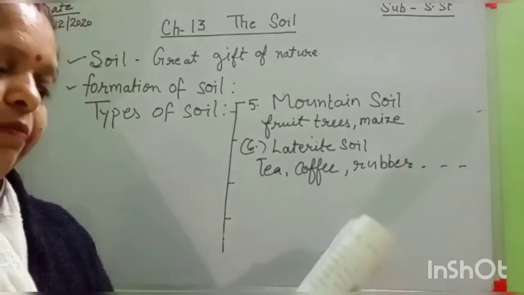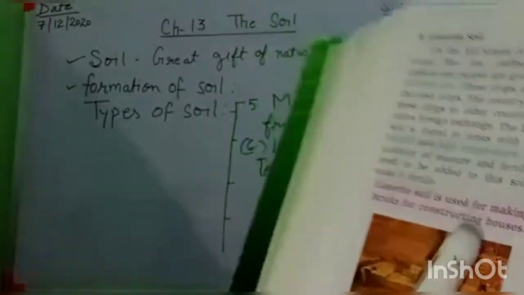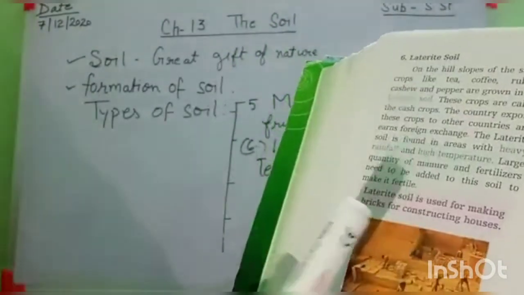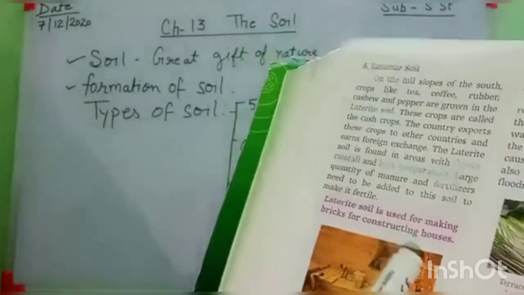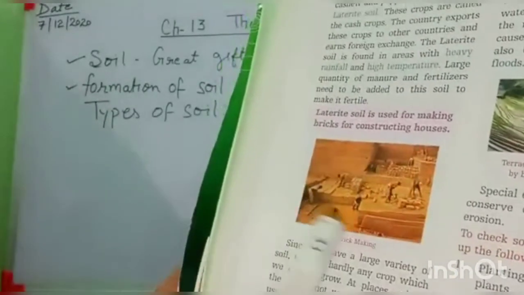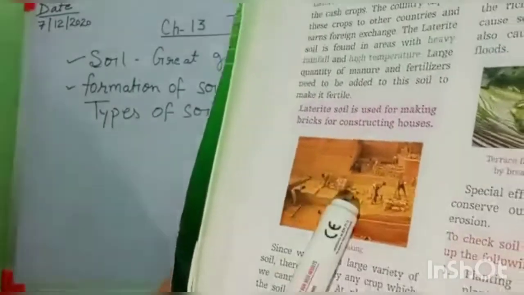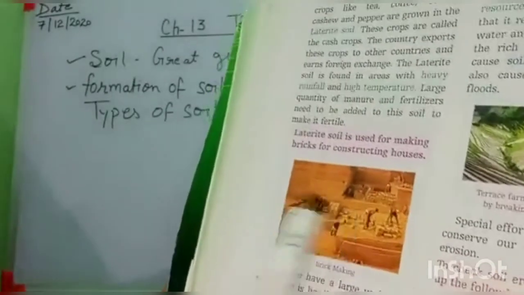That's why, to improve the fertility, we use some manures and some fertilizers. Okay, brick making. Laterite soil is used for making bricks, which we use for constructing houses and buildings. Look at here, here is the brick making. And which soil is used for brick making? That is laterite soil.